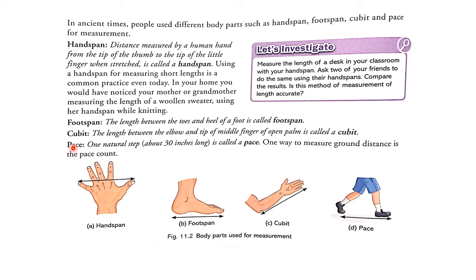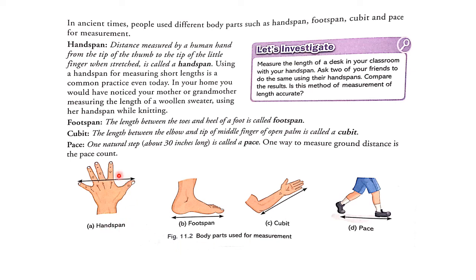Now we will see pace. One natural step about 30 inches long is called a pace. It is one natural step, not too long, not too short. One way to measure ground distance is the pace count, so pace is used for measuring ground distance.